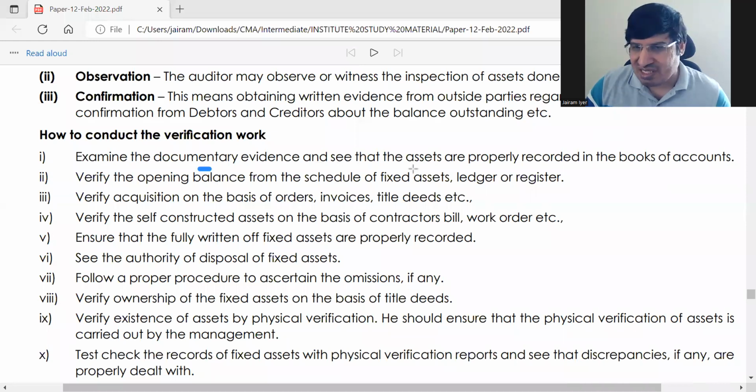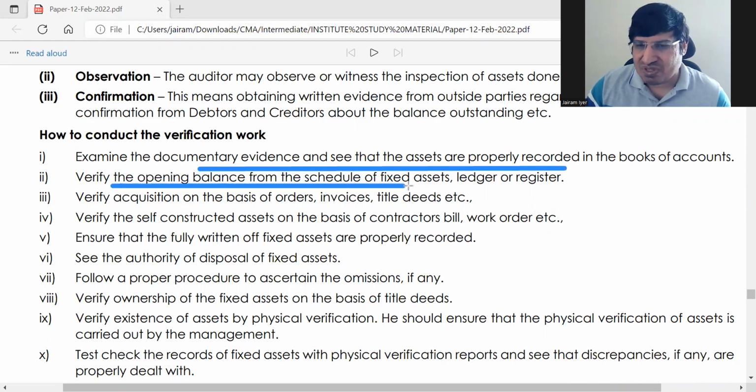How to conduct verification. Examine documentary evidence and see that assets are properly recorded. Yeah, so this point is different. Verify the opening balance from the schedule of fixed assets. Everything starts with the opening balance, correct? You'll go on checking and everything looks right, but if there is an error in the opening balance, then there will be falsification. So make sure that you start verification with the opening balance.